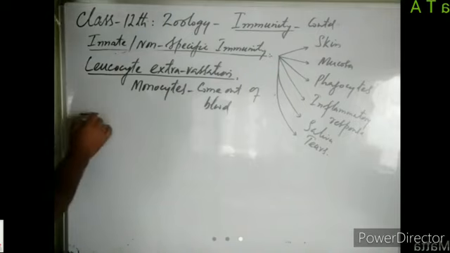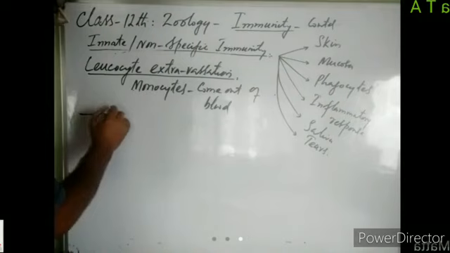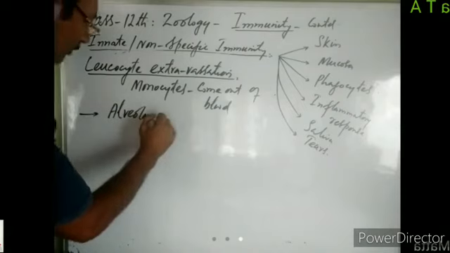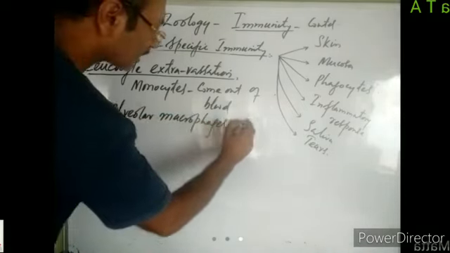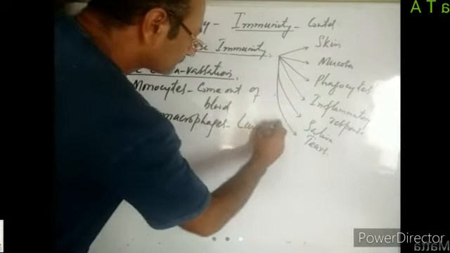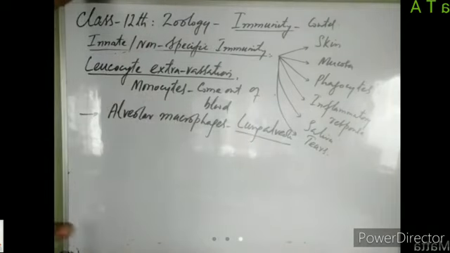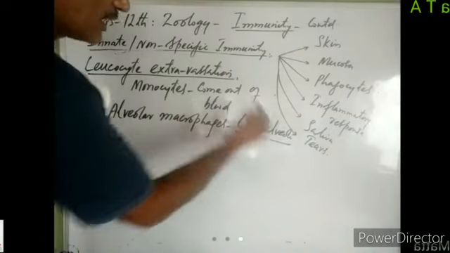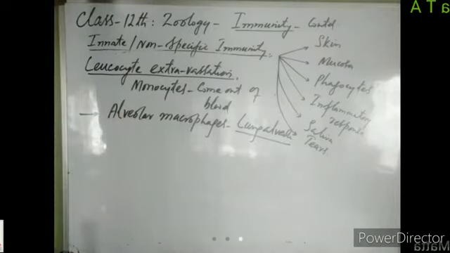For example, some monocytes go into lung alveoli. So those monocytes which leave the blood circulation and reside in lung alveoli are known as alveolar macrophages, right?